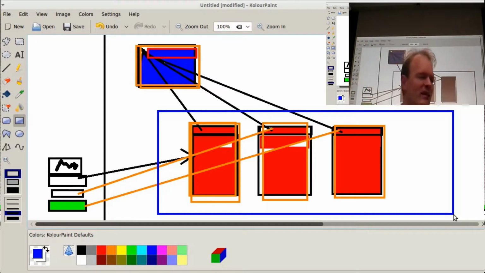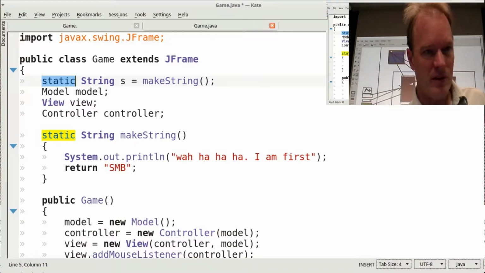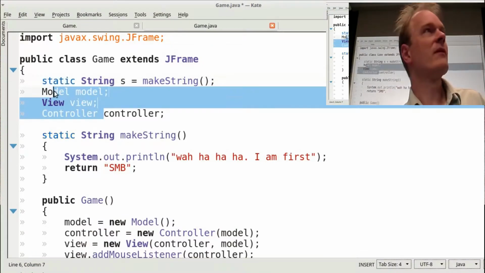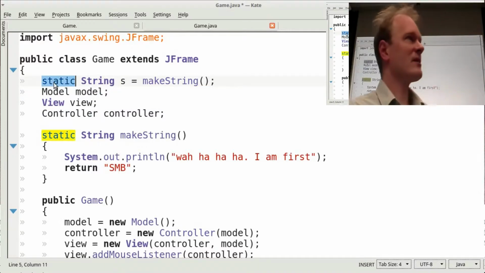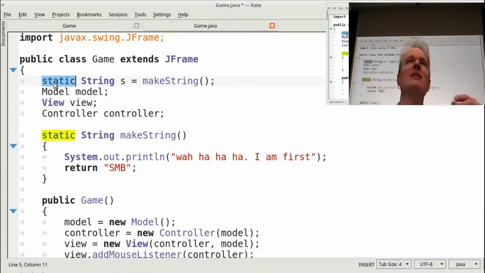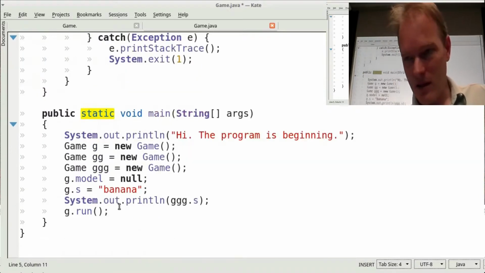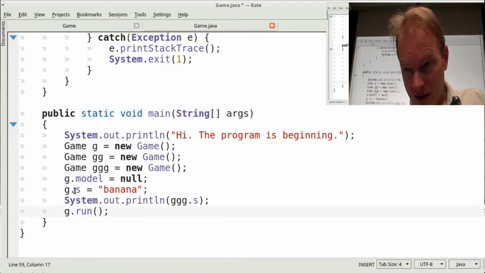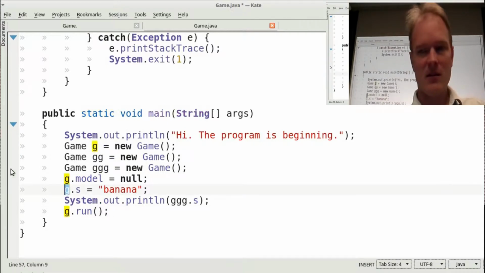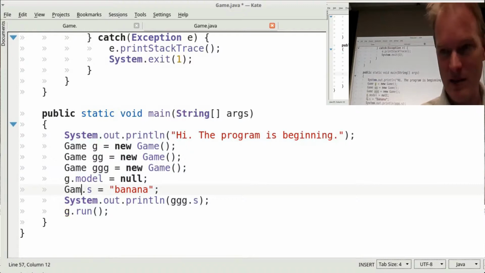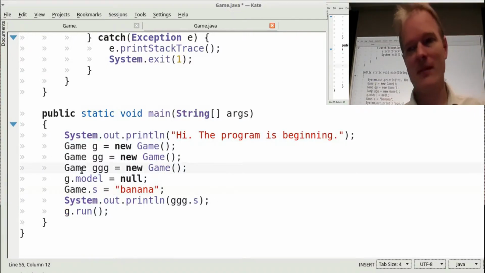You got to remember, you can make as many objects as you want, and every single one of them has all of the member variables in it. All of those. Unless you say static. If you say static, then it's not really in the object. It's really in this special class object that's global and is available to everyone. Does that all make sense? Okay. Now, because it's in the global object, I don't actually have to reference it with an object. I can actually just use the class name, and I can say game.s equals banana.